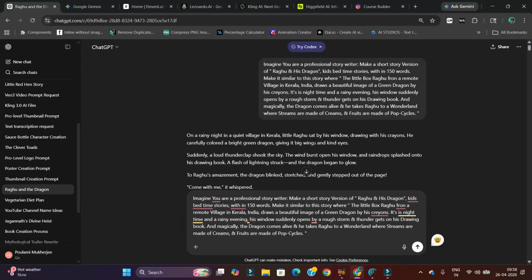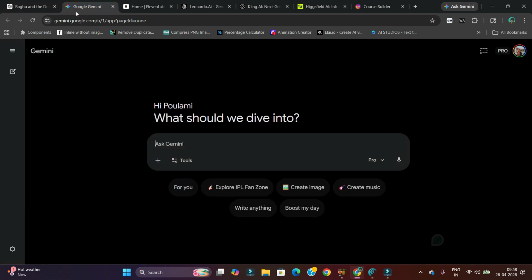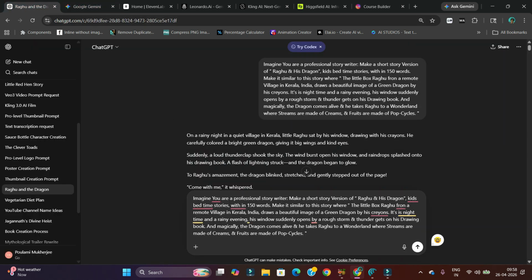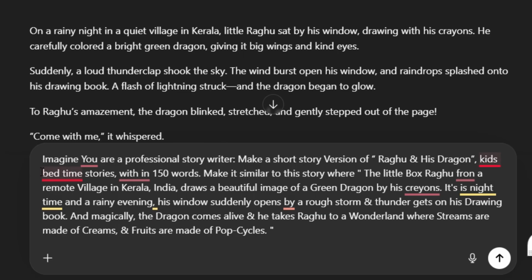Step 1, ideation. For this we would be using role prompting. What does role prompting mean? Go to any LLM. It can be ChatGPT or Gemini. I am using ChatGPT for example. Look at this prompt carefully. Imagine you are a professional story writer.